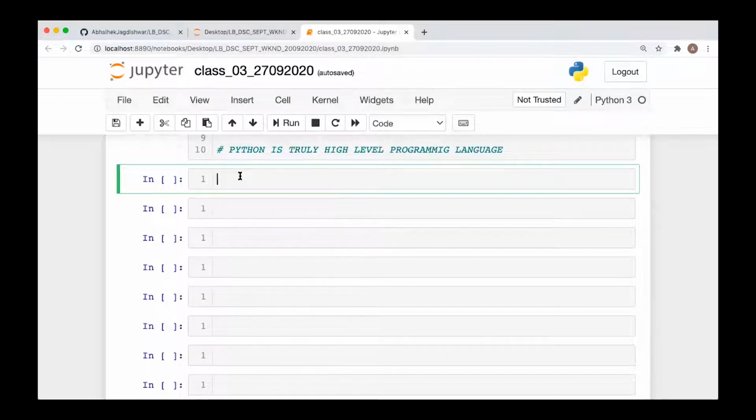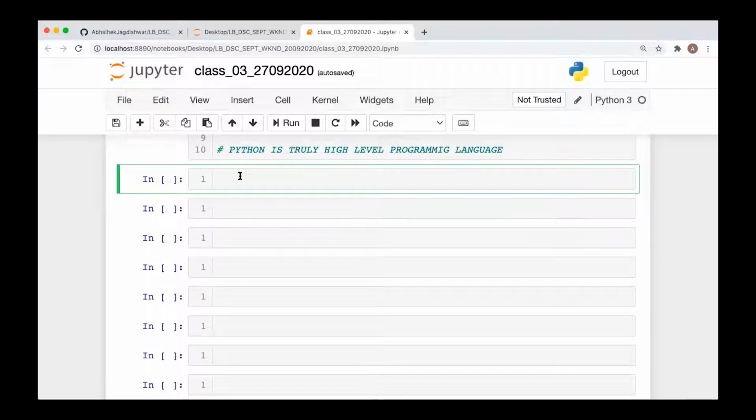Why? Because he knows C. So he can do all this stuff in C, whatever a data scientist can do. Whereas a person from a non-programming background will prefer to go into Python. Why? Because learning C is an uphill task for him, right? So he would prefer to go with Python because